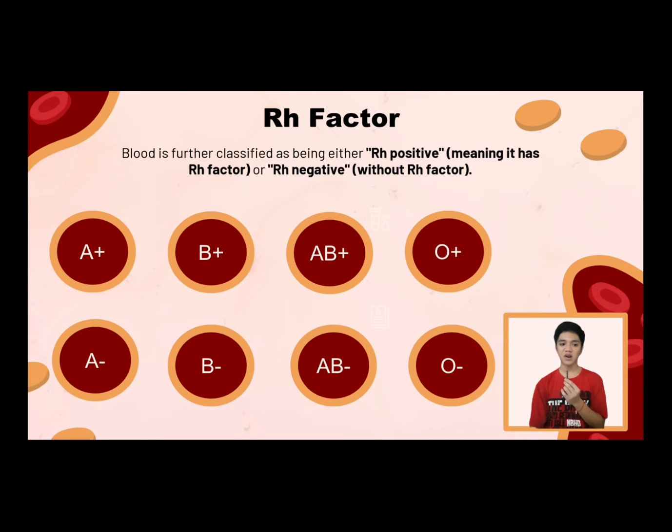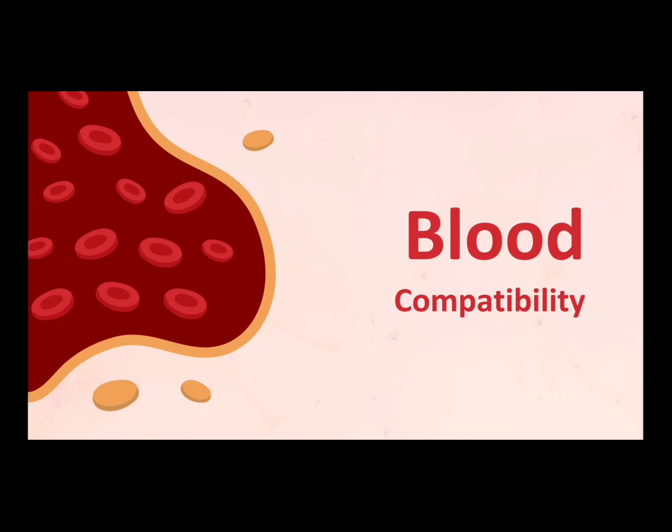Having any of these markers or none of them doesn't make a person's blood type any healthier or stronger. It is just a genetic difference, like having green eyes instead of blue or having straight hair instead of curly. So now let us proceed to blood compatibility.